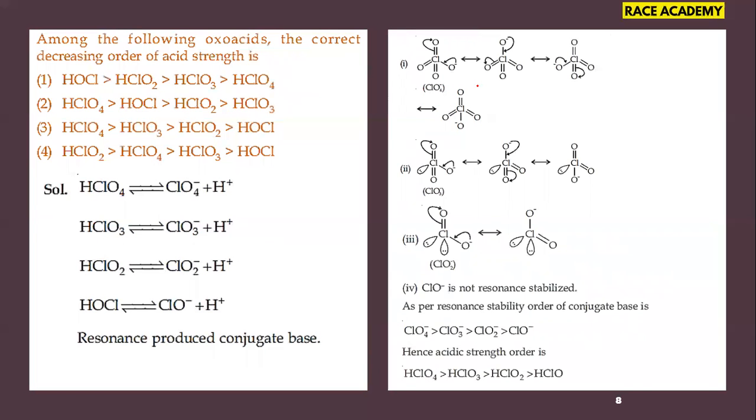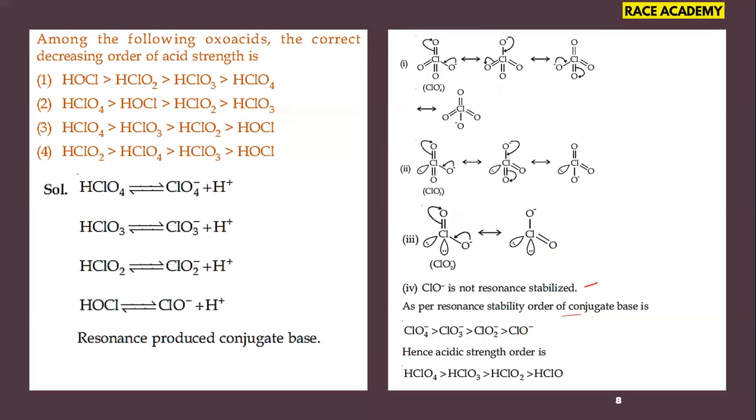In these resonance structures, what we observed is that ClO minus, the hypochlorite ion, is not exhibiting resonance, so it is not resonance stabilized. So as per the resonance stability, the order of conjugate bases will be ClO4 minus greater than ClO3 minus greater than ClO2 minus greater than ClO minus. So this is the actual strength order of the conjugate bases.